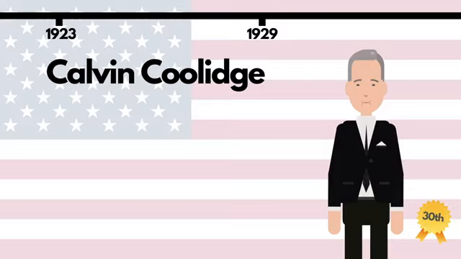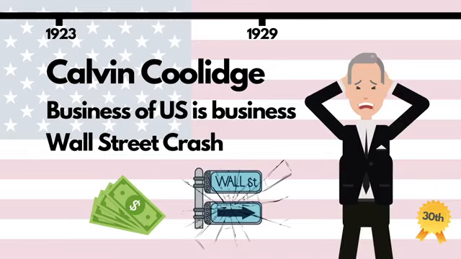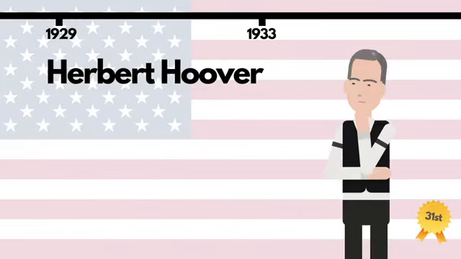Coolidge embodied his famous quote, "The chief business of the American people is business," by cutting taxes and easing commercial regulations. But this lack of oversight would of course contribute to the 1929 Wall Street crash, which happened just after he left office. Before becoming Commander-in-Chief, the 31st President Herbert Hoover had presided over the US's stunning economic growth in the Roaring Twenties as Secretary of Commerce.